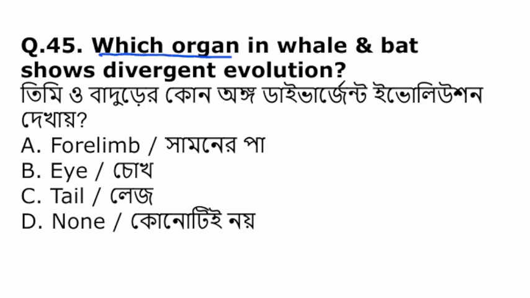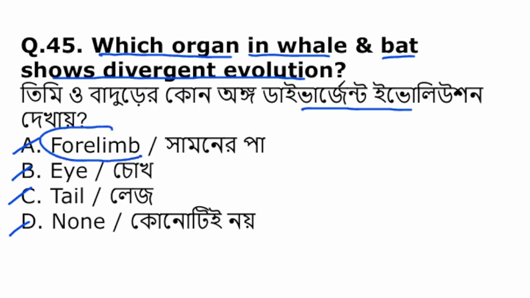Which organ in Wally and Bart shows divergent evolution? এর মধ্যে থেকে ওয়ালি অ্যান্ড বার্টের মধ্যে কোনটা ডাইভার্জেন্ট ইভলিউশন দেখায়? Forelimb, eye, tail, or none of the above. So among them, the forelimb shows divergent evolution.